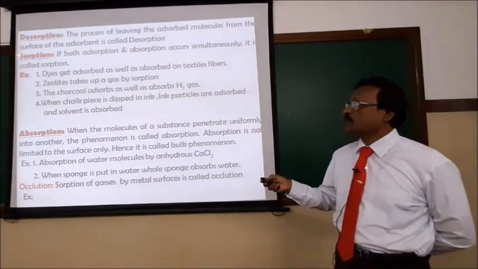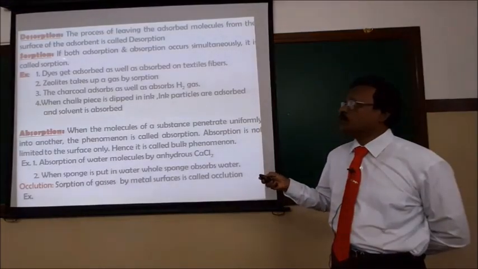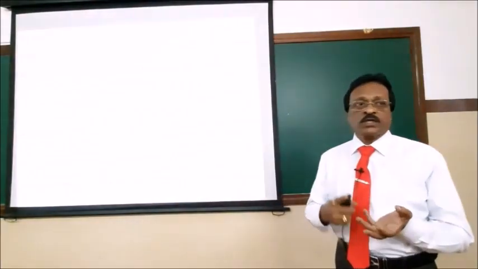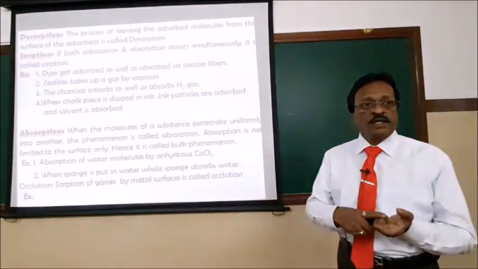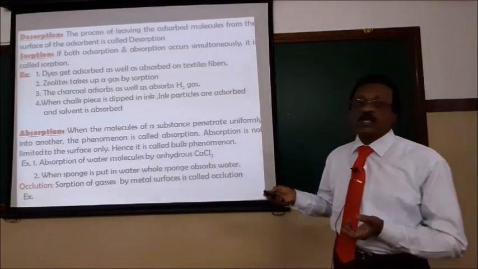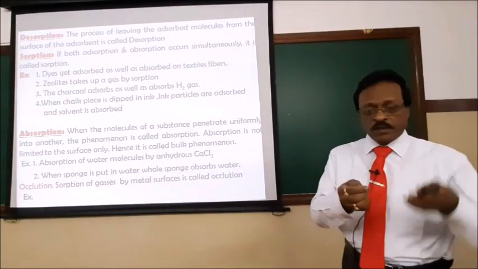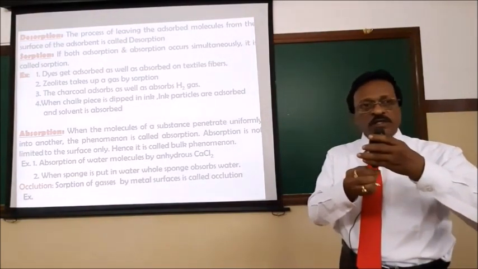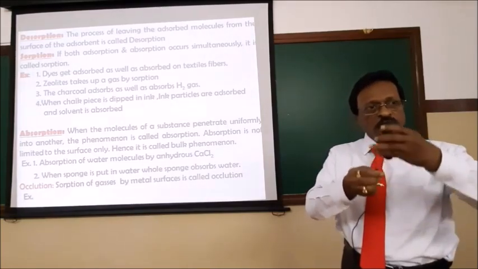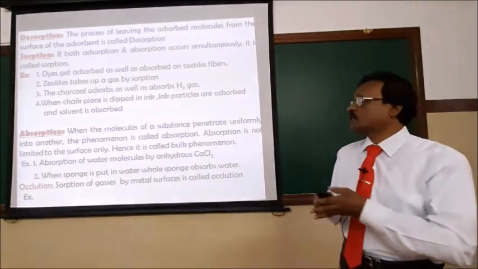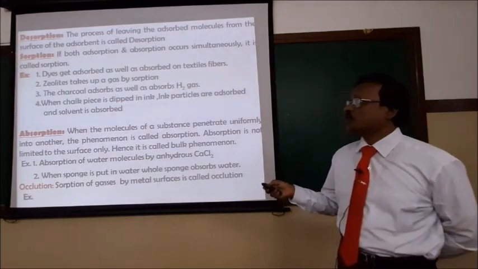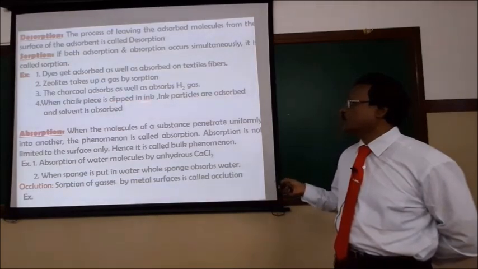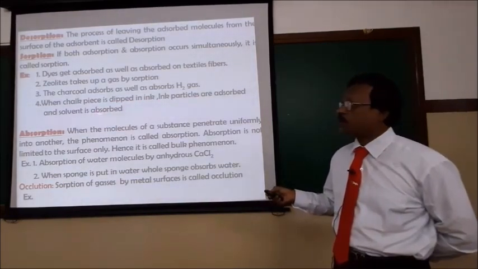One more important term is called sorption. So what is meant by sorption? Sorption means in some cases both adsorption and absorption take place simultaneously, and that is called sorption. A simple example of sorption: you take a piece of chalk and put a drop of ink. The ink contains carbon particles, which are adsorbed on the surface, but the solvent percolates into the chalk piece. So this is the best example for sorption, where both adsorption and absorption occur. When a piece of chalk is dipped in ink, particles are adsorbed and solvent molecules are absorbed.